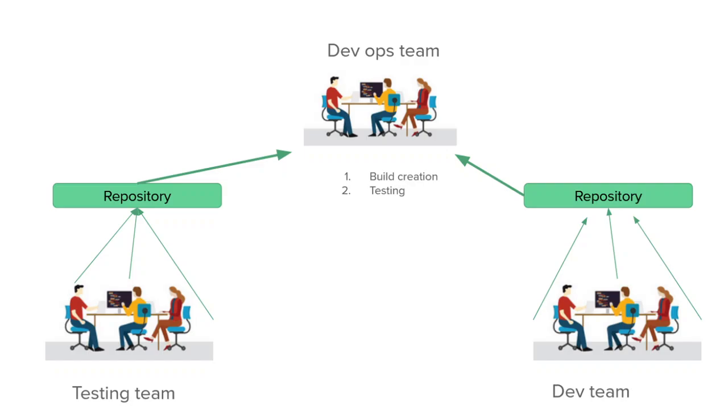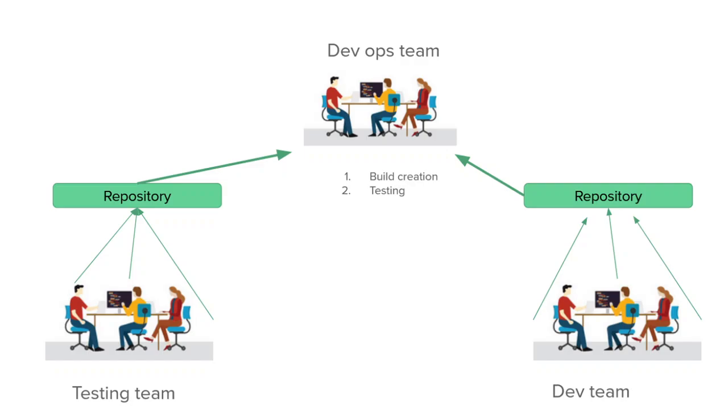And apart from these two teams, there would be a DevOps team. DevOps teams are basically development operations teams. The DevOps team will share some tasks from developers as well as testers.